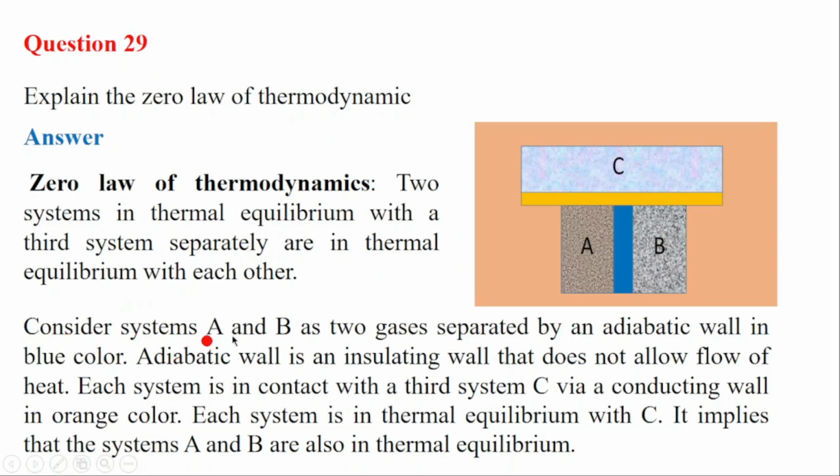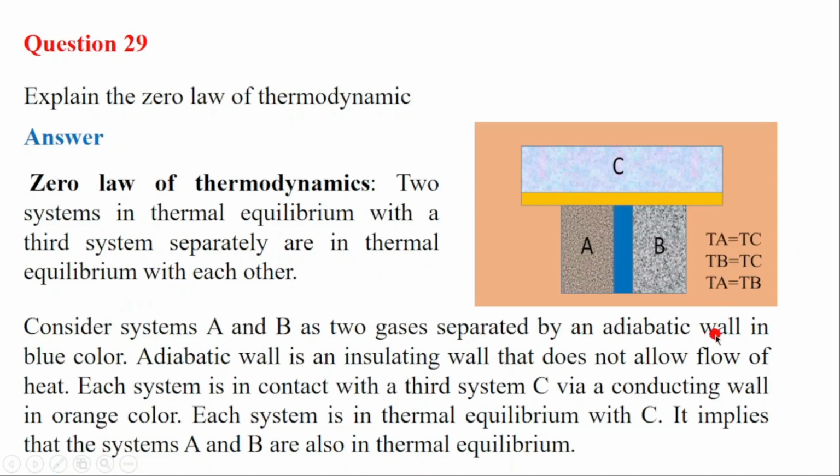If we consider the systems A and B as two gases separated by an adiabatic wall. This adiabatic wall is a kind of insulator, an insulating wall, and it does not allow the flow of heat from A to B. But because A is in thermal equilibrium with C and B is in thermal equilibrium with C, A and B will also be in thermal equilibrium.